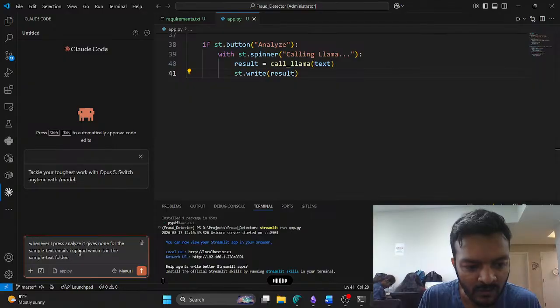Just give me what to change and what the error is. I don't want you to do anything. No, you don't get to do anything. I have to do everything manually.